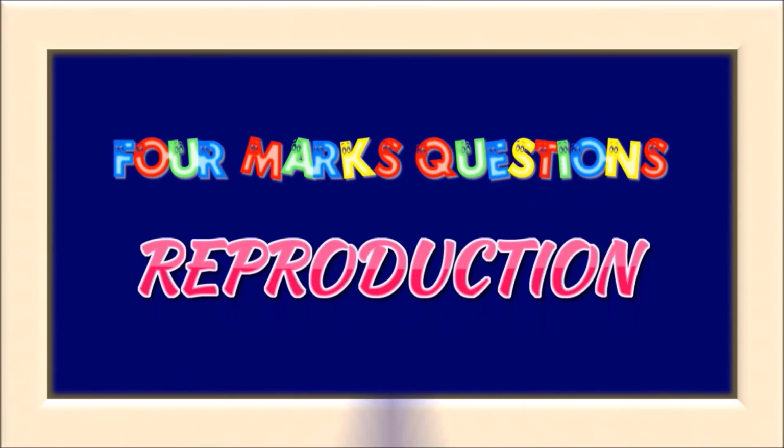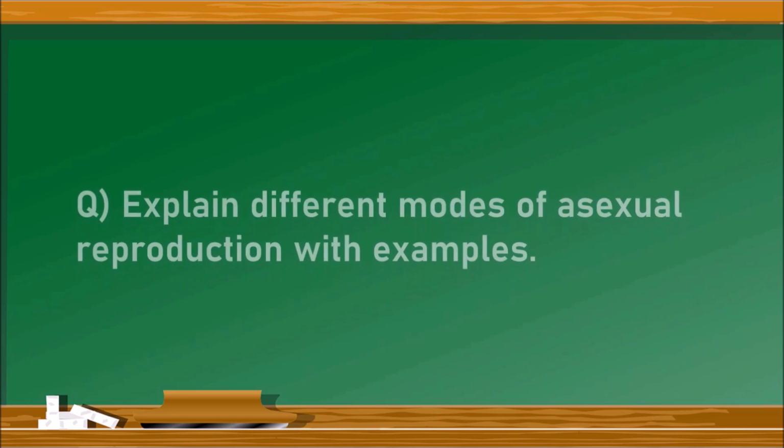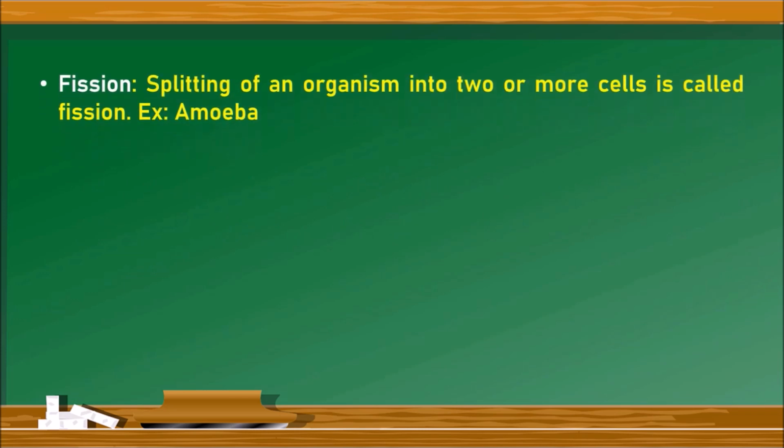4 marks questions from the chapter Reproduction. Let us go to the questions. The first question, explain the different modes of asexual reproduction with examples. Here we can explain any 4 or 5 methods.